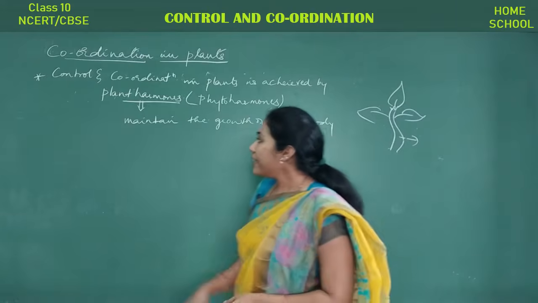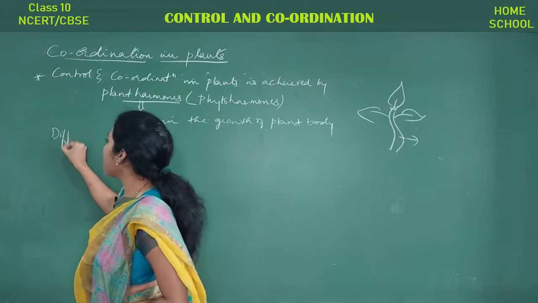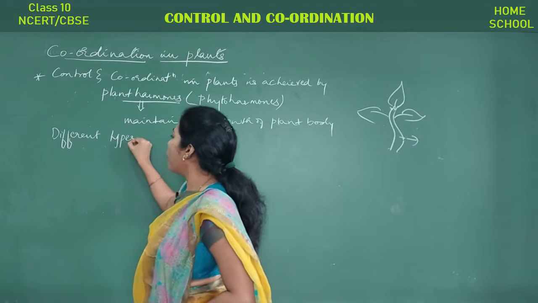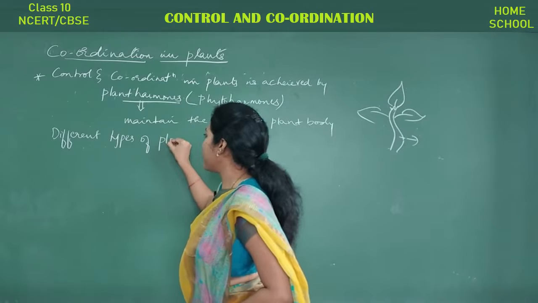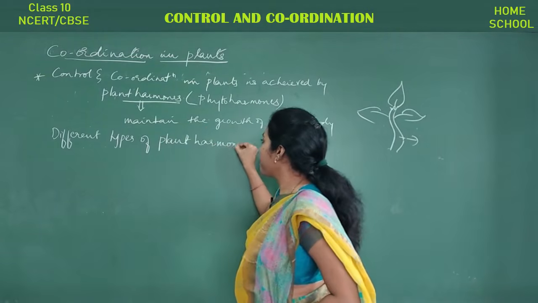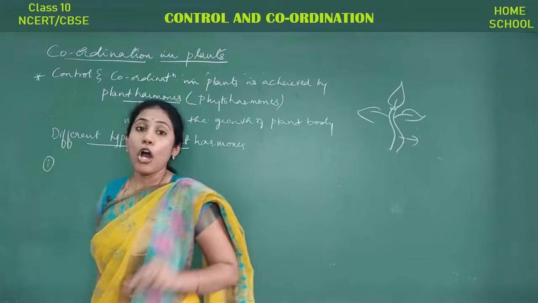And now let us try to discuss the different types of plant hormones, or phytohormones. First one, auxins.